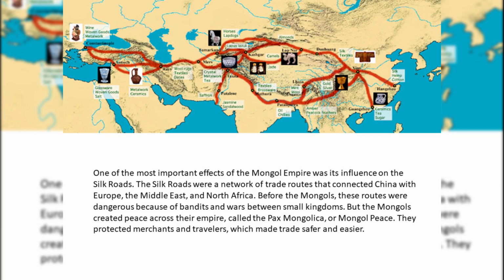The Silk Roads were a network of trade routes that connected China with Europe, the Middle East, and North Africa. Before the Mongols, these routes were dangerous because of bandits and wars between small kingdoms. But the Mongols created peace across their empire, called the Pax Mongolica, or Mongol Peace. They protected merchants and travelers, which made trade safer and easier.